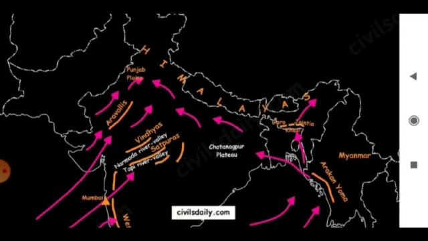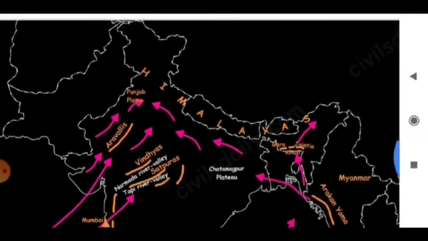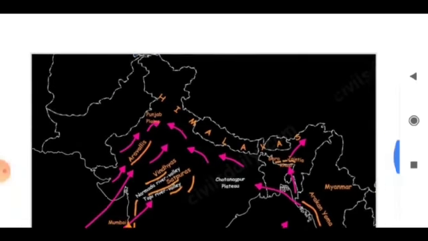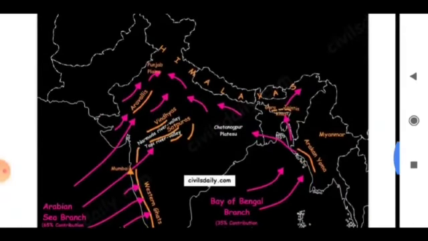The remaining portion of the Bay of Bengal branch is deflected towards the west along the Himalayas. The current finally merges with the Arabian Sea branch and sheds remaining moisture at the foothills of the Himalayas. On this way, it gives rainfall to West Bengal, Indo-Gangetic Plain, UP, Haryana and Punjab. So this is the direction of southwest monsoon.